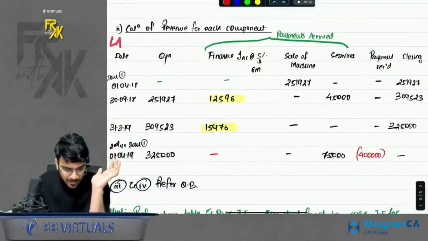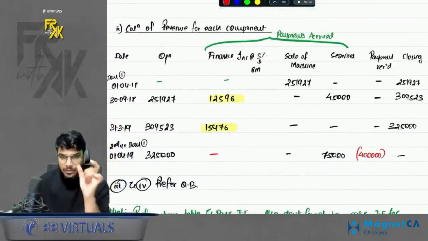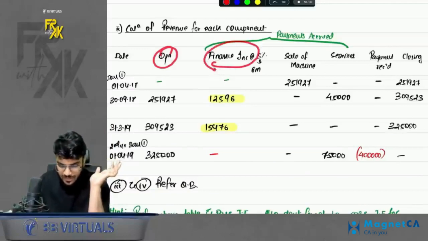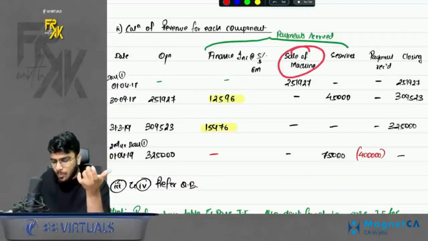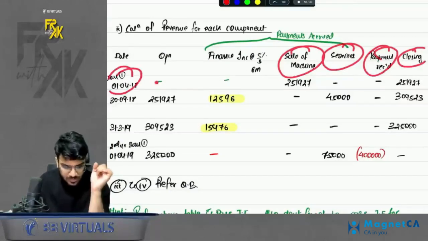This table is similar to the LAT, the loan amortization table, where we write opening, interest, repayment, closing. The only difference is that here opening will come, finance income will come, and the other 2 components will also come. Then repayment, receipt, then closing. I will help you with this. For example, on the first date, there was no opening.